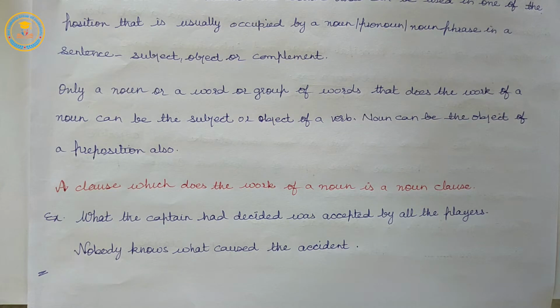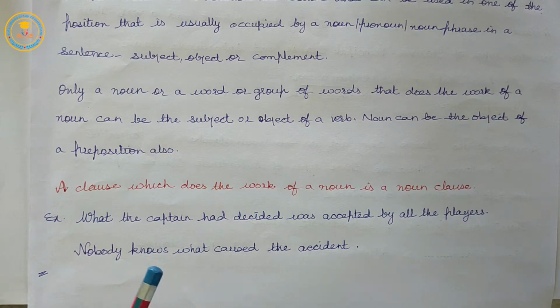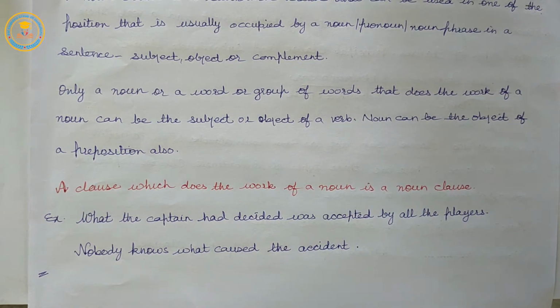It is the object of the verb knows in the main clause. So you can make it clear by asking the question: nobody knows what? Answer: what caused the accident. So it is therefore a noun clause.